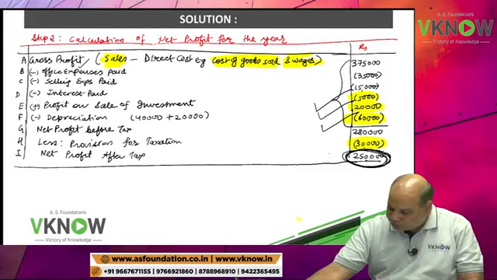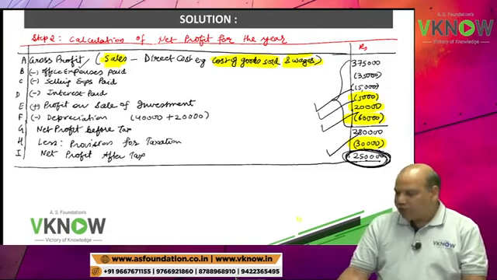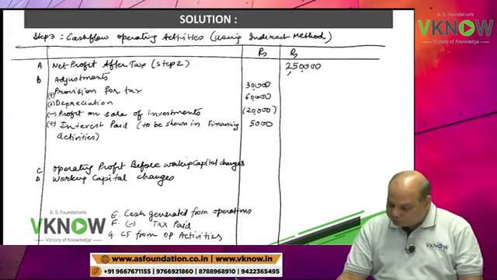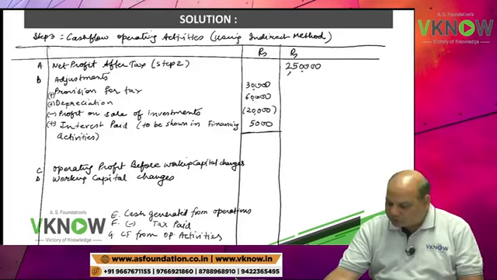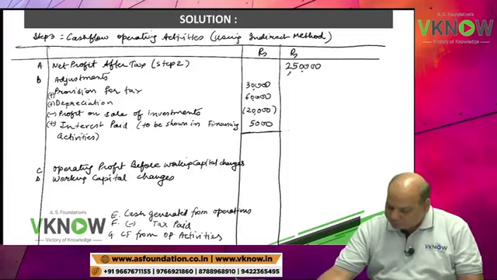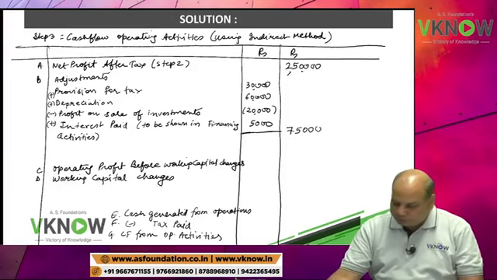One, two, three, four. These four items I have adjusted. So what I'll do, I'll first take the total of these four items in the outer column. 30 plus 60, 90, minus 20, 70, plus 5. So total adjustment is 75,000.